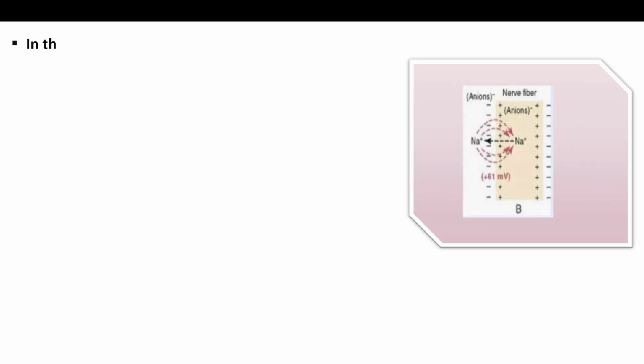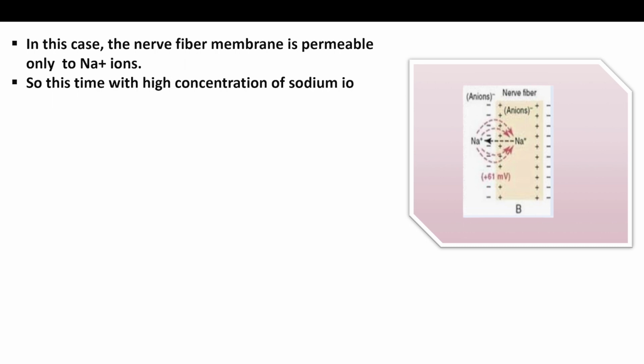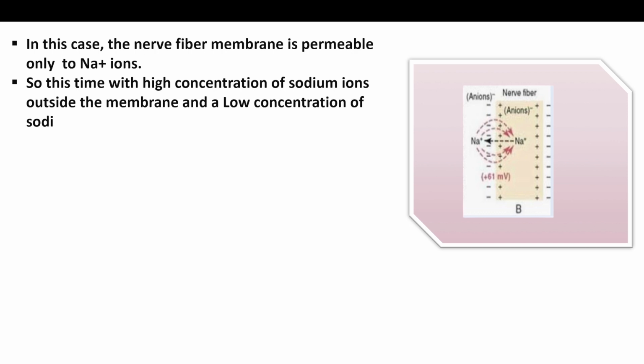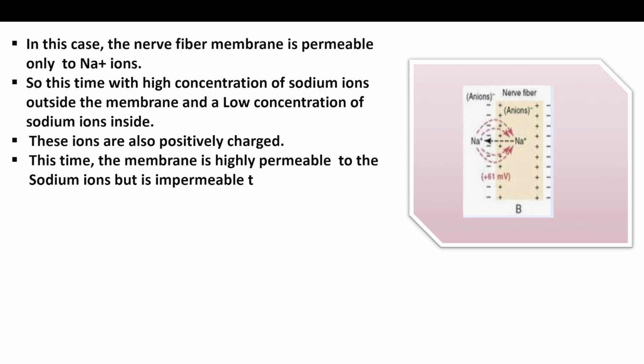In this case, the nerve fiber membrane is permeable only to sodium ions. So this time, there is a high concentration of sodium ions outside the membrane and a low concentration of sodium ions inside. These ions are also positively charged. This time, the membrane is highly permeable to the sodium ions, but is impermeable to all other ions.